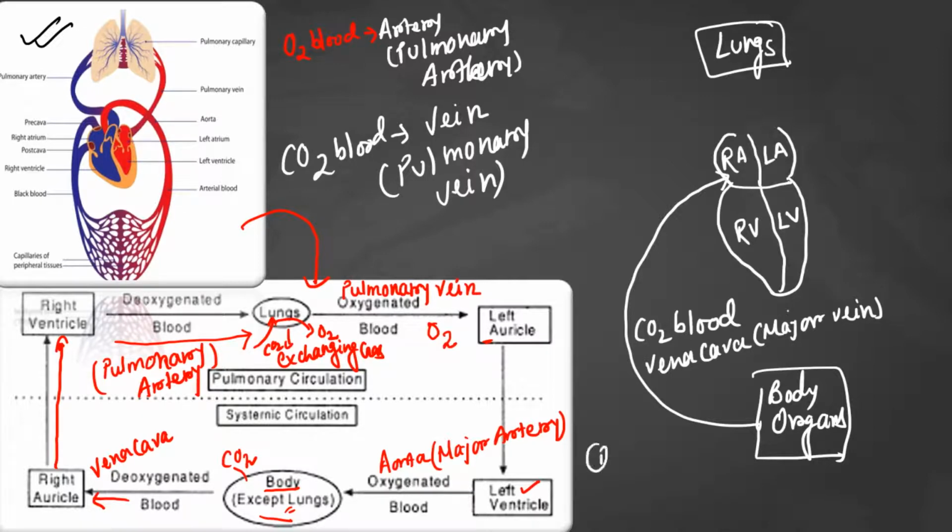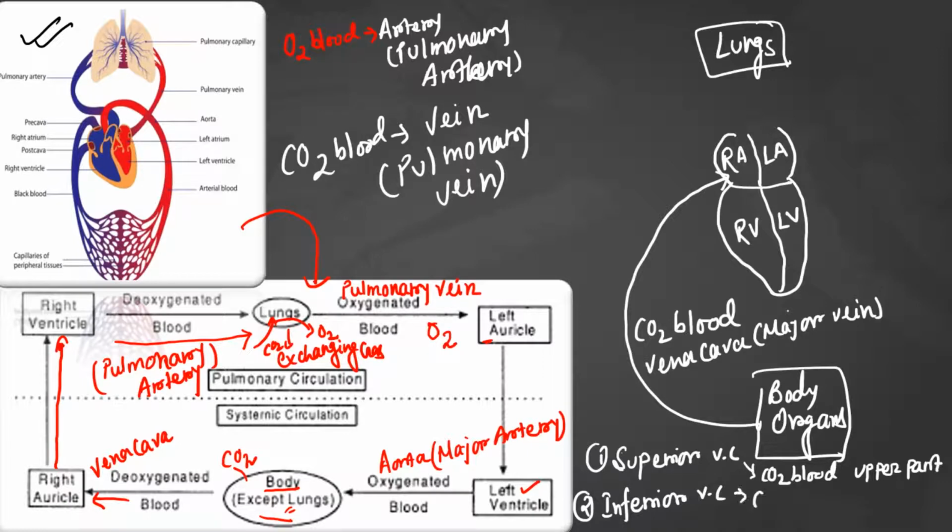One is superior vena cava, which brings deoxygenated blood from the upper part of our body, and inferior vena cava, which brings deoxygenated blood from the lower part of our body, that means our legs. From there the deoxygenated blood will come to our right auricle.